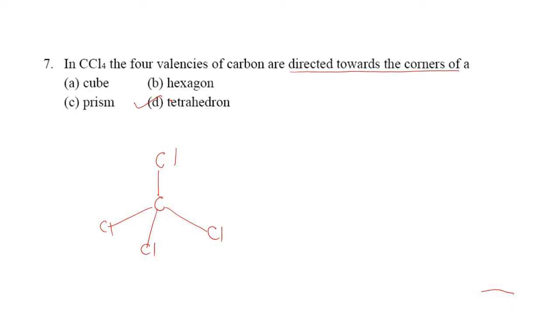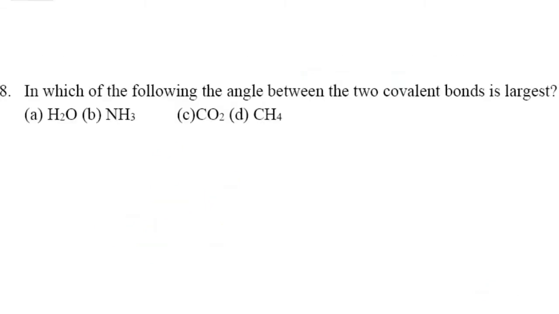Option D is the direct answer, tetrahedron, because carbon has valency 4 with 4 bonding atoms, so the bond angle is 109 degrees 28 minutes and the shape is a tetrahedron. Is it clear, students?